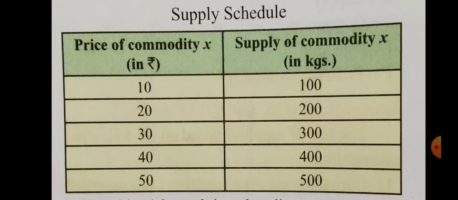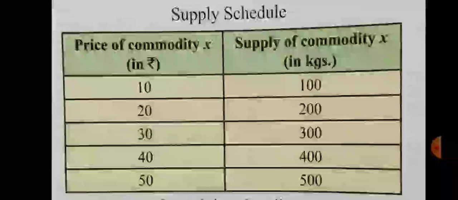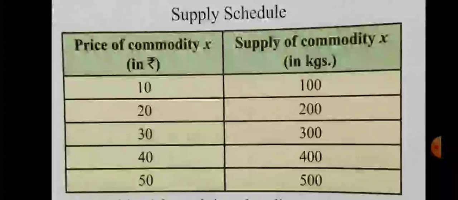Now let us see the explanation of the law of supply with the help of a supply schedule. Here a schedule is given, with two columns. In the first column, the price of commodity X in rupees is given. In the second column, the supply of commodity X in kilograms is given. Prices are rupees 10, 20, 30, 40, 50 and supply of commodity X is 100 kg, 200, 300, 400 and 500 kg.